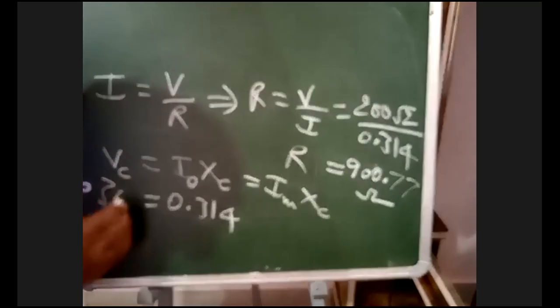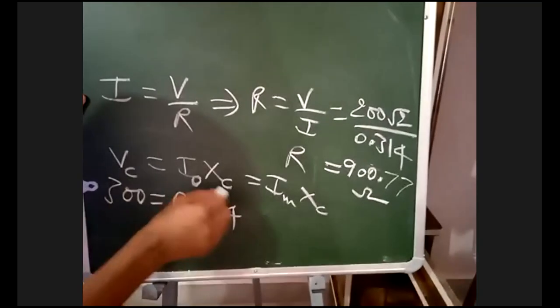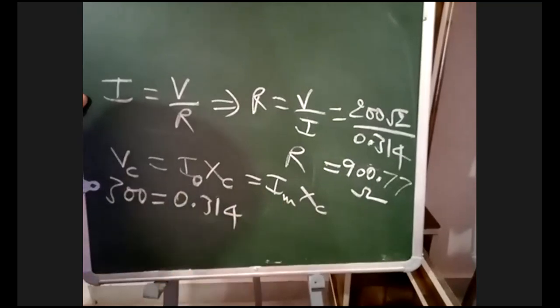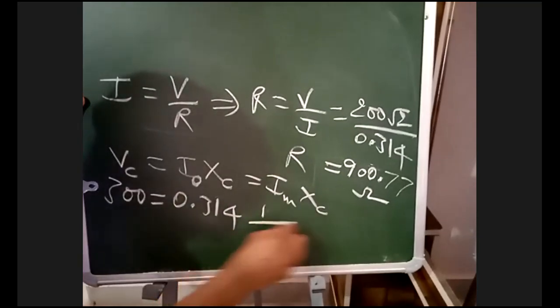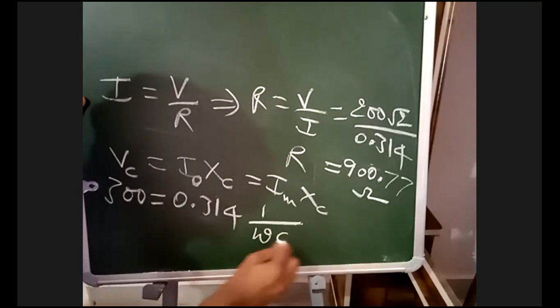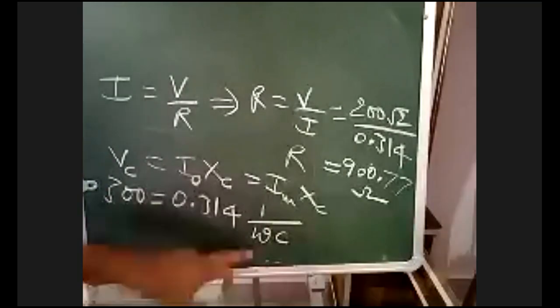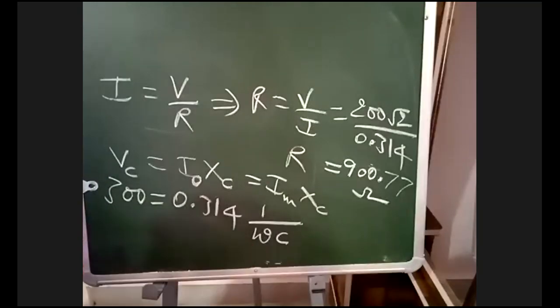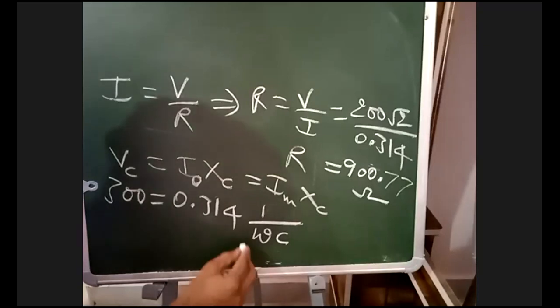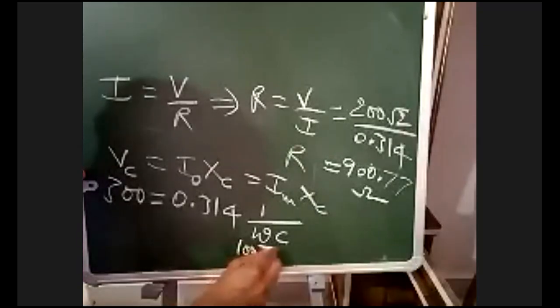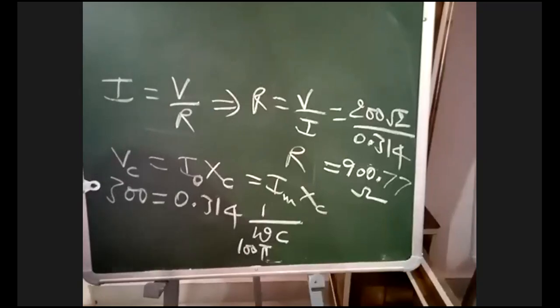Your VC is 300. And what is XC? XC is 1 by omega C. In the problem, they have given omega. What is the value of omega? 100 pi. Substitute this value and tell me the answer.